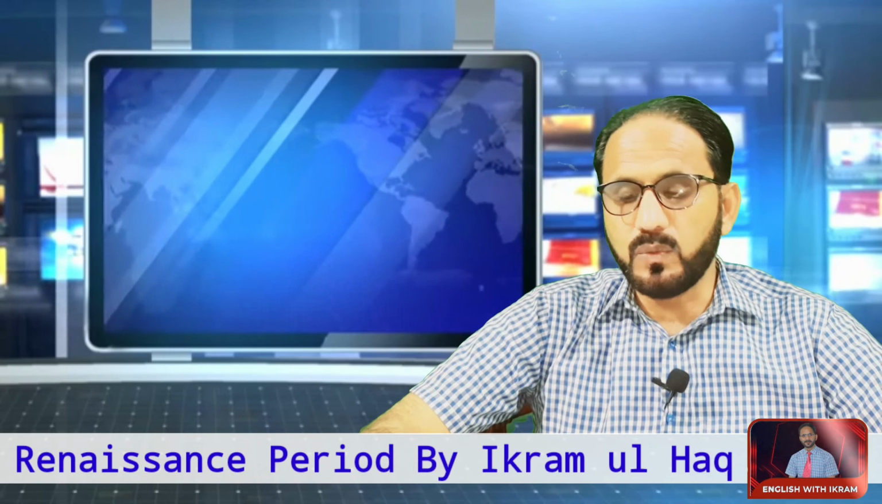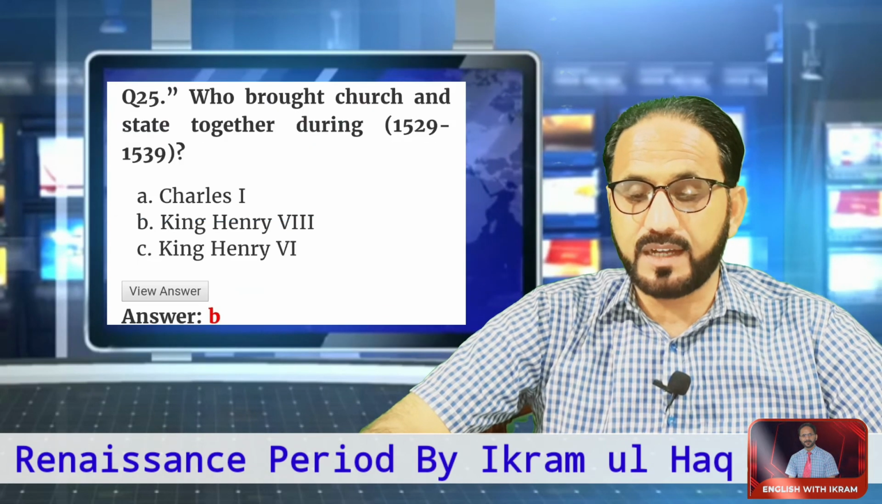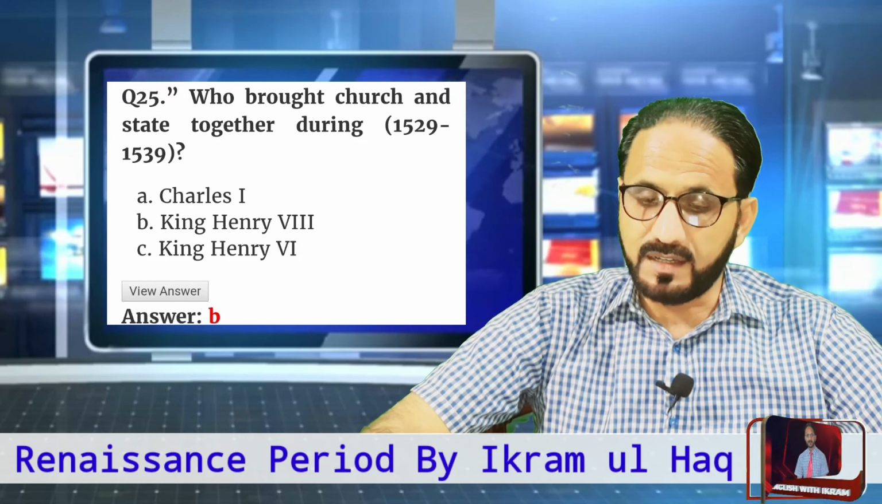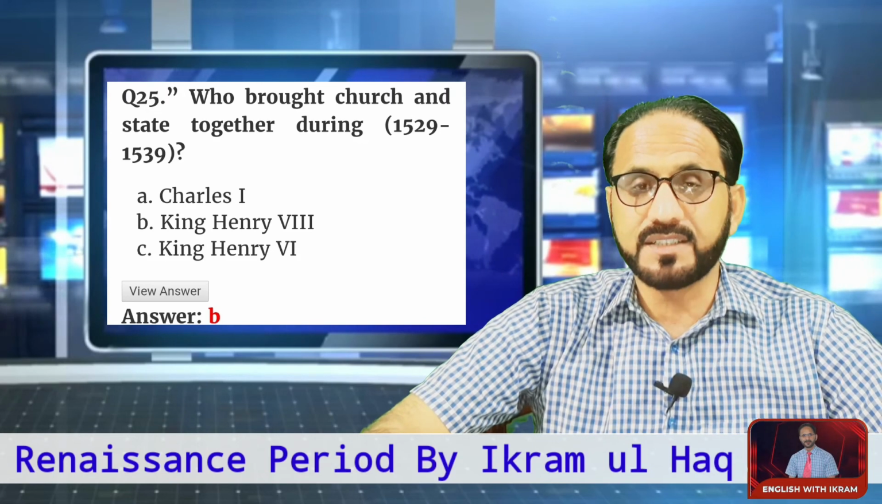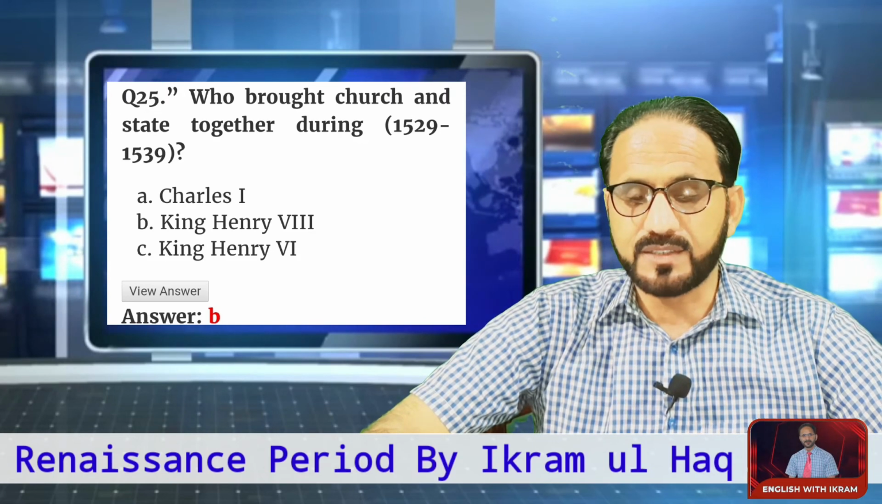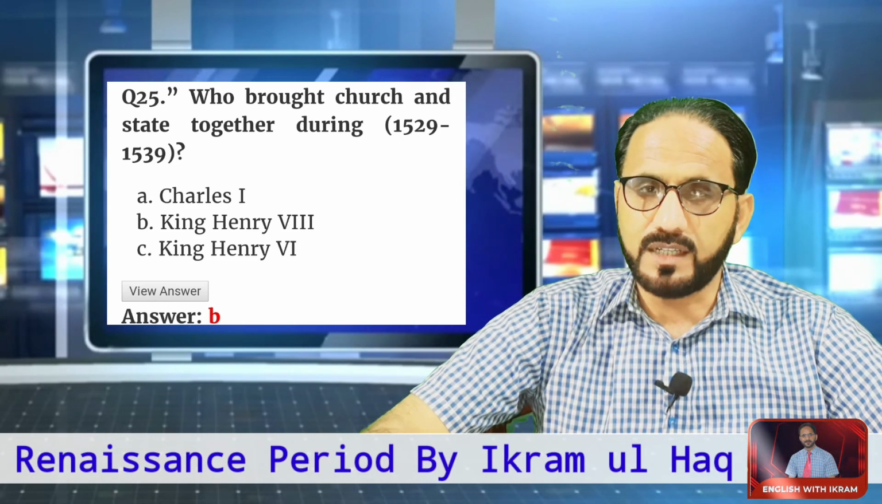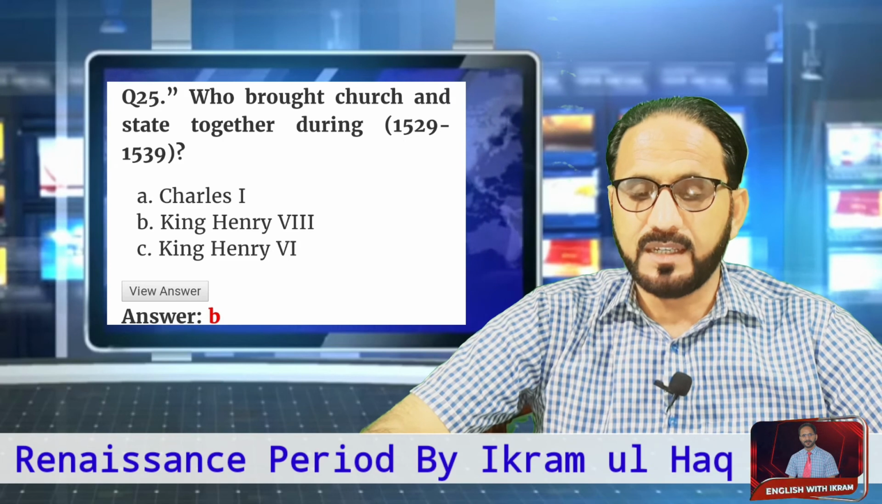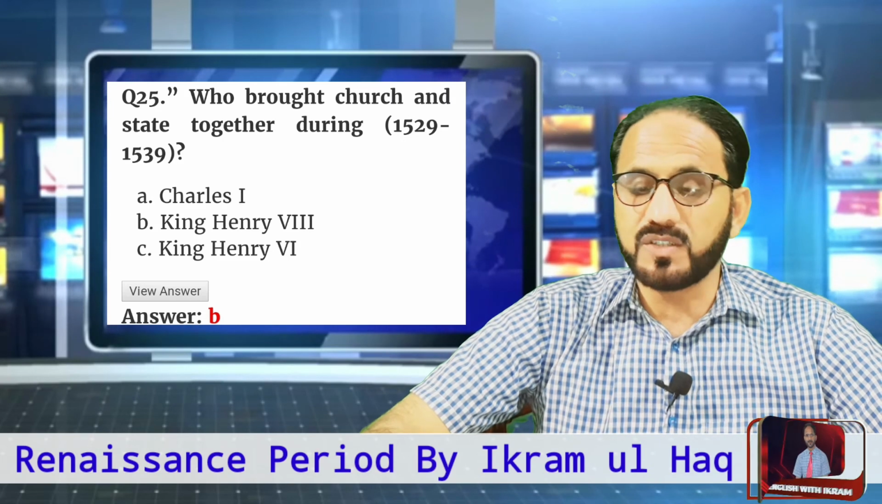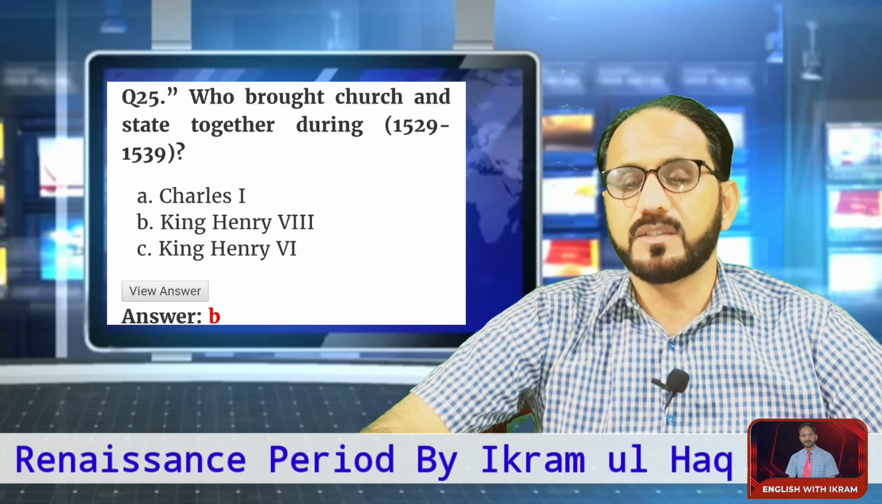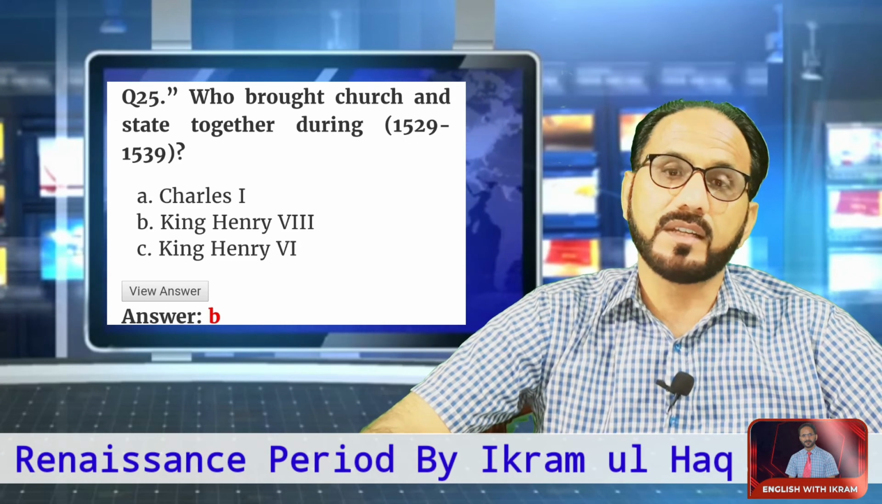Next MCQ: who brought church and state together during 1529 to 1539? Charles I, King Henry VIII, or King Henry VI? The right option is option B, King Henry VIII brought church and state together during this period, 1529 to 1539.